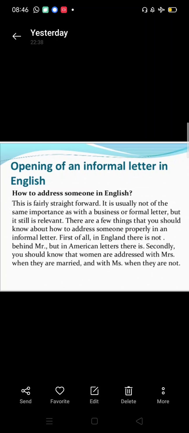Opening of an informal letter in English. How to address someone in English. This is fairly straightforward. It is usually not of the same importance as with the business or formal letter, but it still is relevant. There are a few things that you should know about how to address someone properly in an informal letter.